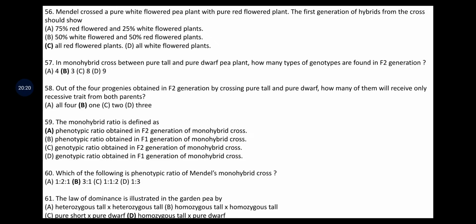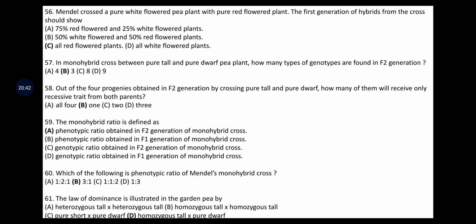The monohybrid ratio is defined as, the options are: phenotypic ratio obtained in F2 generation of monohybrid cross, phenotypic ratio obtained in F1 generation of monohybrid cross, genotypic ratio obtained in F2 generation of monohybrid cross, and genotypic ratio obtained in F1 generation of monohybrid cross.